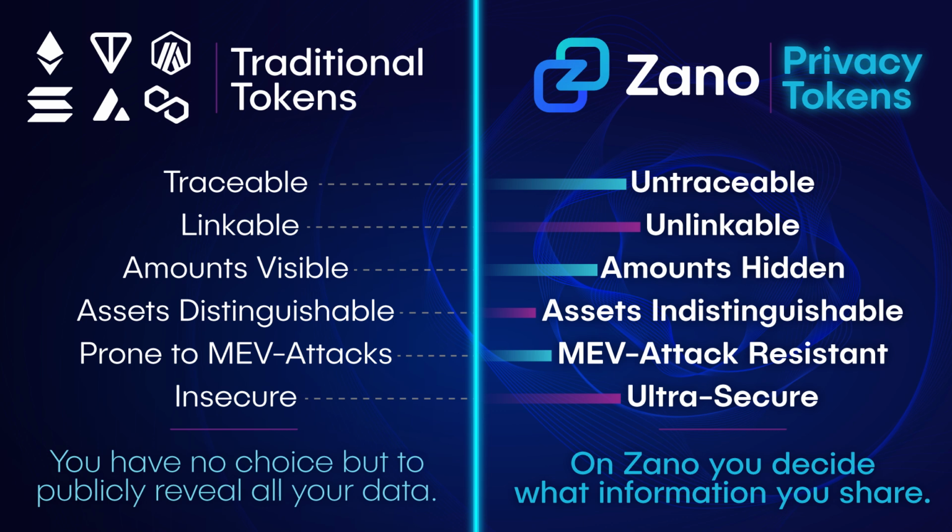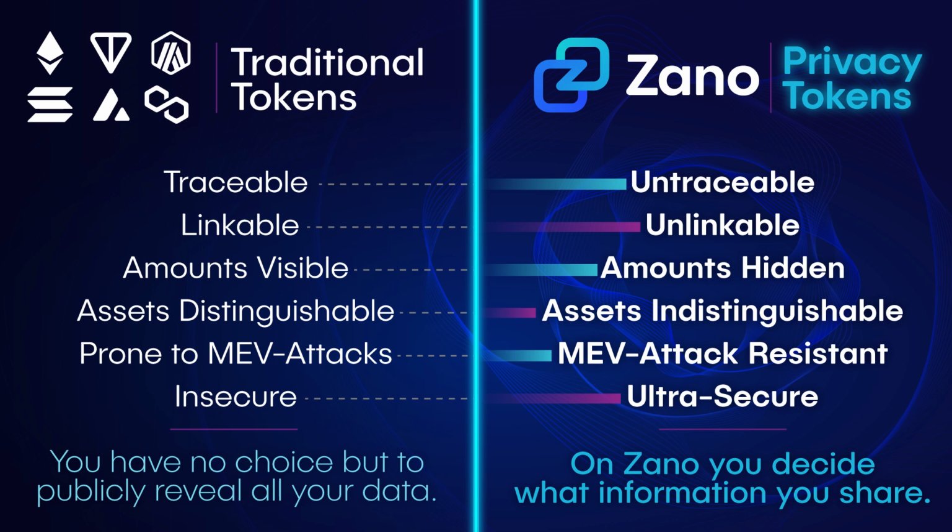And again, the amounts are hidden on Zano, whereas in traditional transactions on other networks, everybody in the entire world can see exactly how much you're transacting in, and again, which token you're transacting in. On Zano, they don't know if you're sending $1 million worth of Zano or $1 worth of Silent Pepe NFT tokens, right? They have no idea what token you're transacting in.